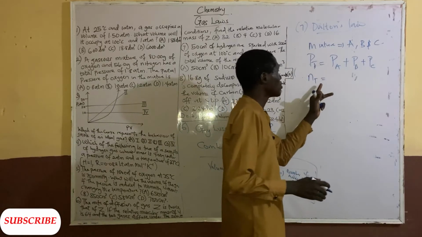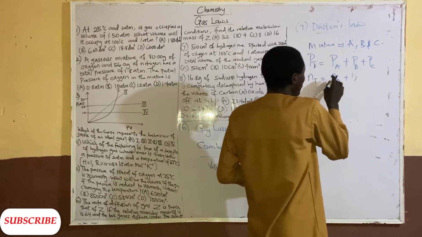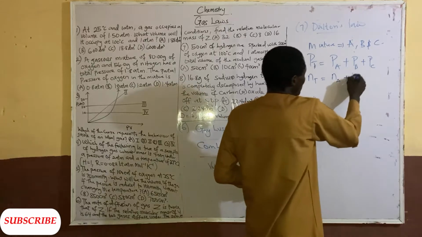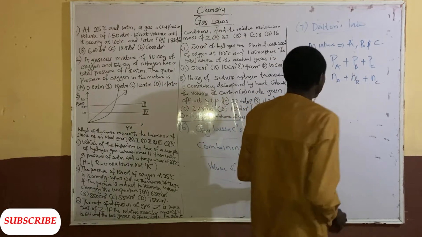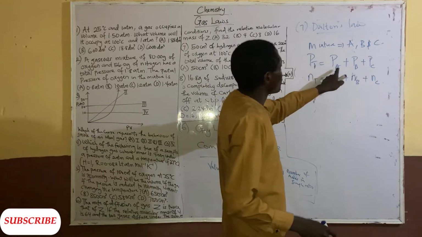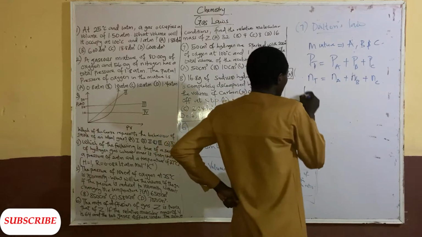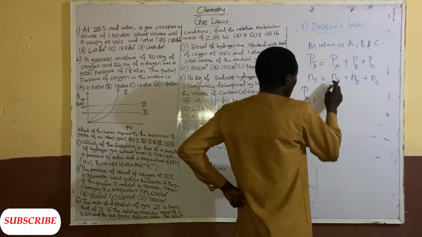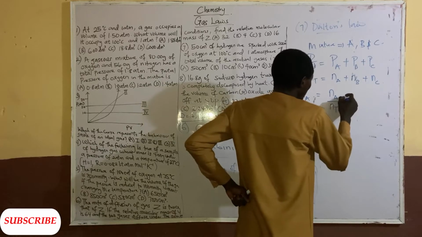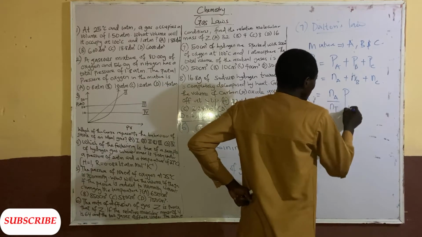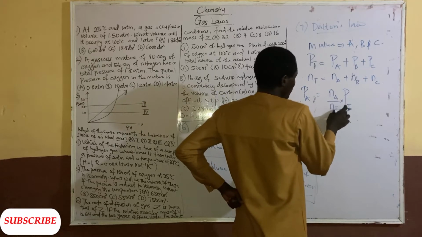will be equal to NA, that's the number of moles of gas A, plus number of moles of gas B, plus number of moles of gas C. And each of these partial pressures of the individual component gases can be obtained as PA equal to NA over N total, multiplied by P total.